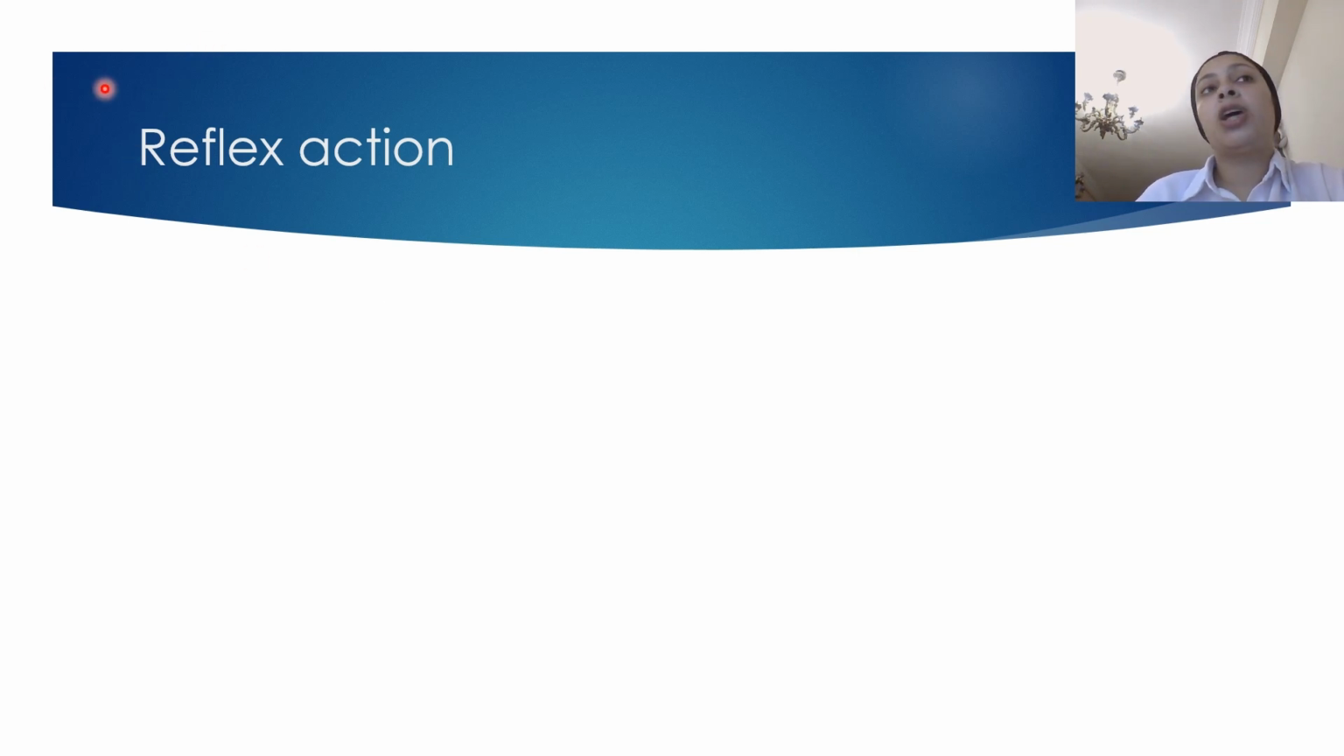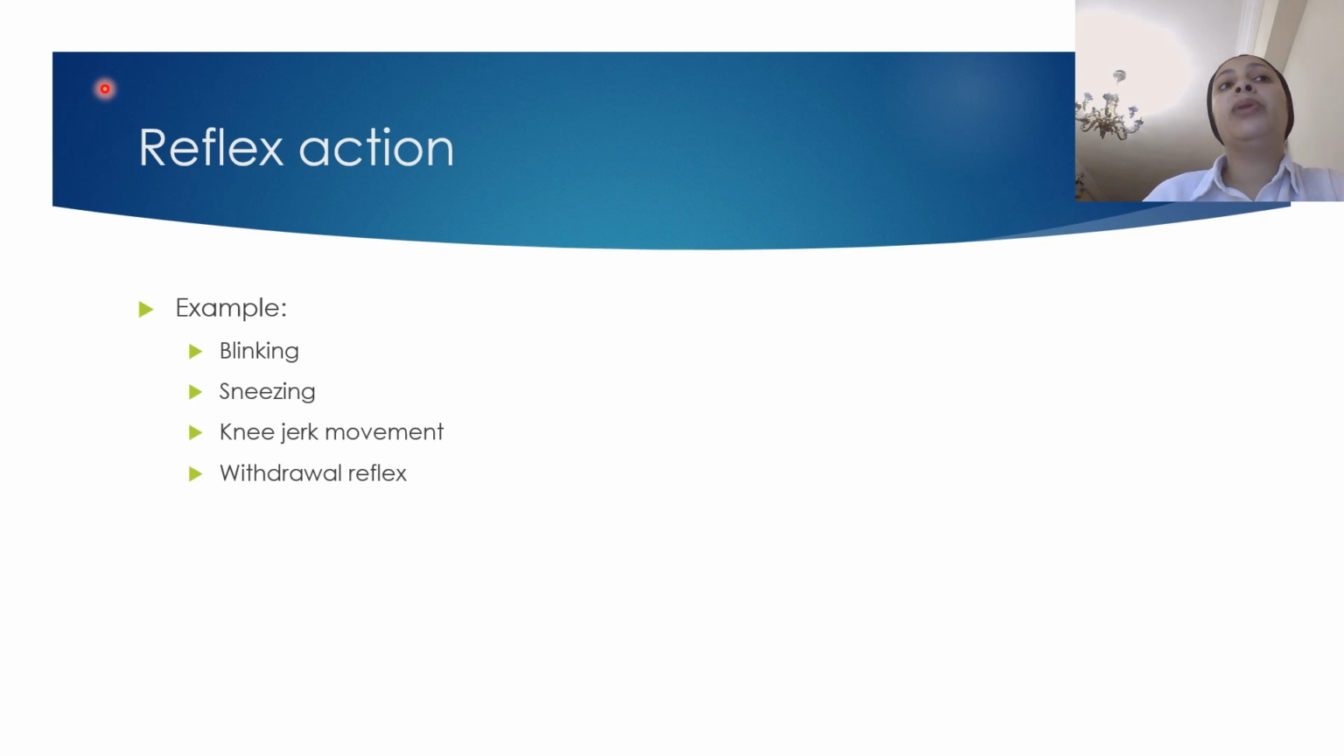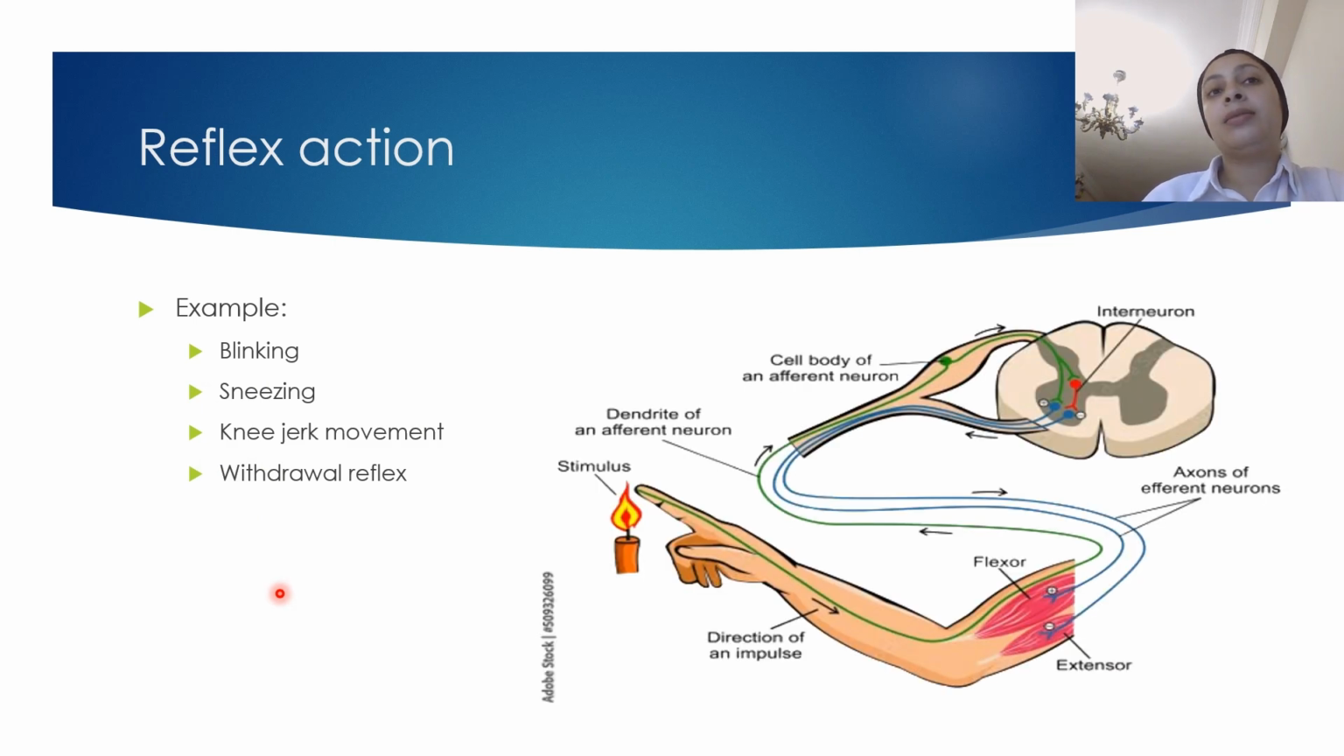Okay, we have different type of reflexes. We have blinking reflex, sneezing, knee jerk movement. What is the knee jerk movement? If someone hits you on your knee, okay, you move your leg immediately. The withdrawal reflex that we explained it before. Okay, this is the withdrawal reflex. You just withdraw your hand away from the candle here.